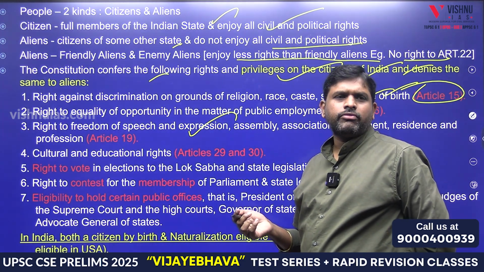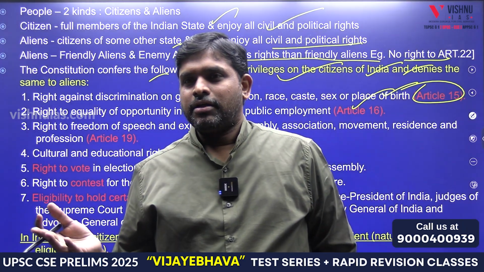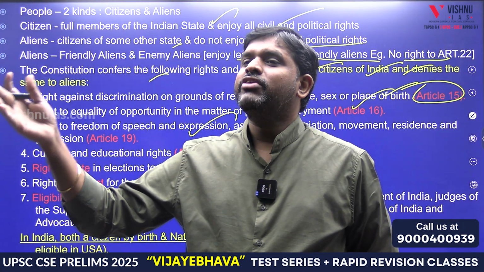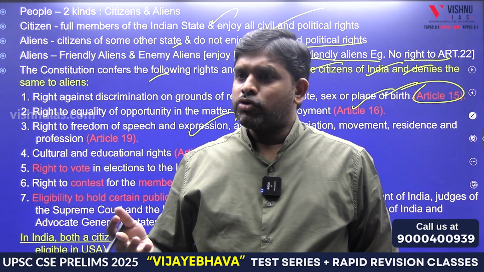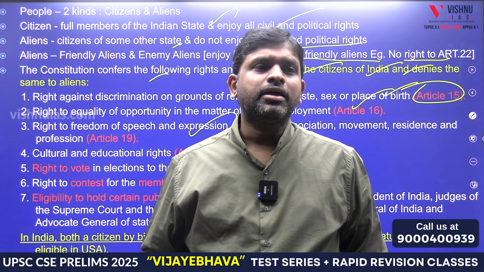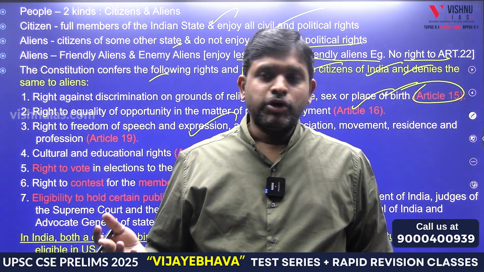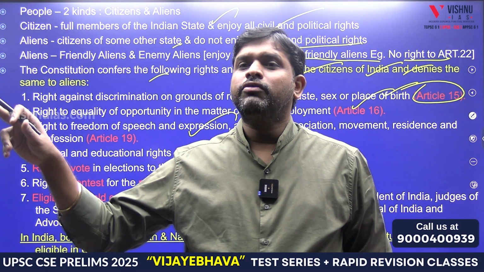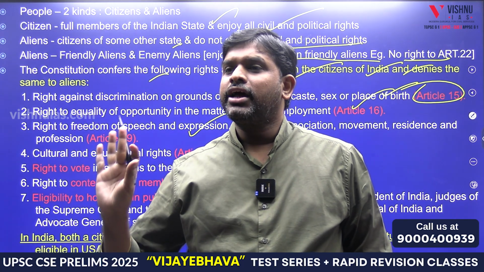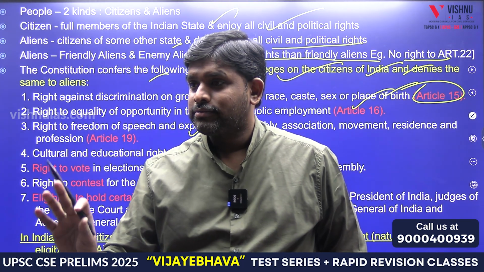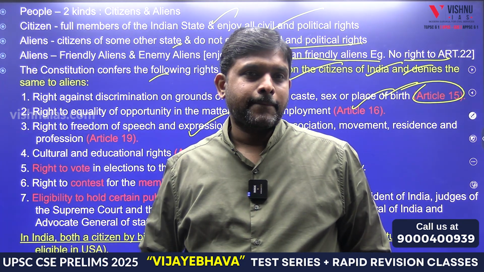Article 20, we cannot arrest them because of a foreigner. We cannot tell him the right to life and liberty you don't have. Article 22 is for everyone equally. Article 23, because of a foreigner, we cannot tell slavery. Article 24, we cannot send his son to child labor. Article 25, I cannot tell him not to worship his God. 20, 21, 22, 23, 24, 28 are applicable to both. Those which are not listed here are applicable to both.